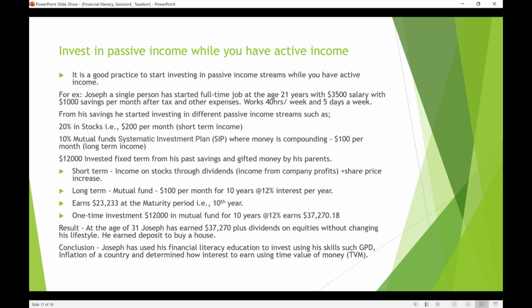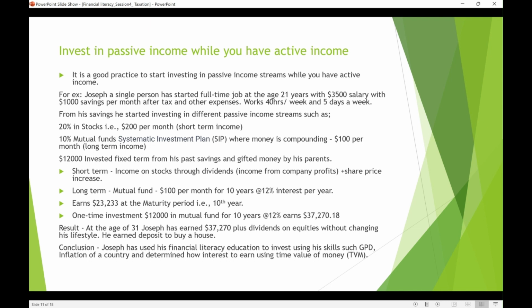So it's a long-term investment and a short-term investment. He gets paid through stocks, exchange, and it's liquid cash. So he built his portfolio already without changing his lifestyle. He has short-term goals, long-term goals, and enough money for a deposit to buy a house. So he might buy a house at that age, and the salary might have already gone up. At 31, Joseph has used his financial literacy education to invest.